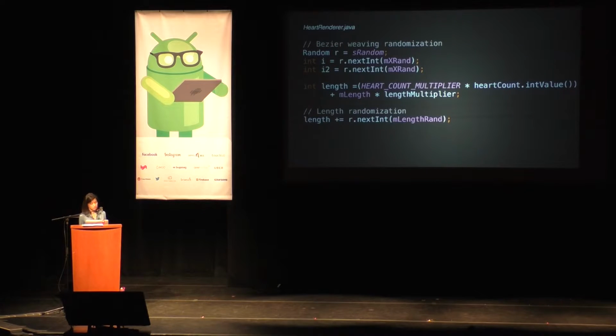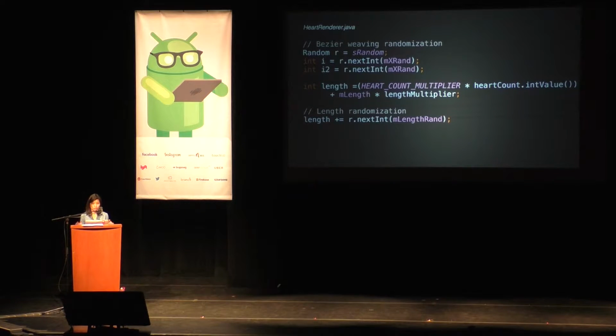So this is what our heart renderer code looks like. The first thing that we do is we figure out what the weaving randomization looks like, and it's as simple as having an initial random value that we seed into. This is for our X. And then after that, we compute the length.